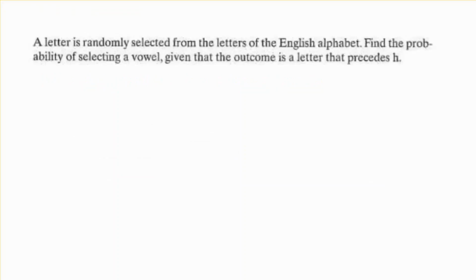So I like this one for conditional probability. A letter is randomly selected from the letters of the English alphabet. Find the probability of selecting a vowel given that the outcome is a letter that precedes H. So we're given something. We're given that it's A, B, C, D, E, F, or G, because those letters precede H. So then we do our probability from there.